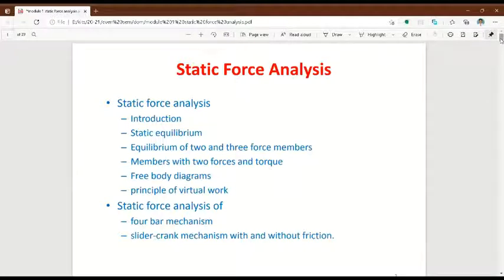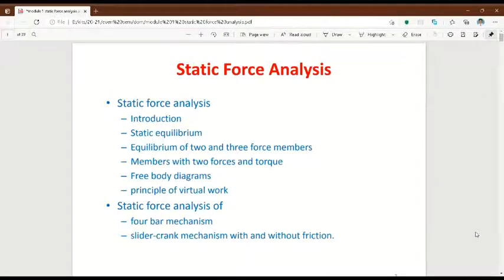Even for this, I gave the definition and all those things in the first class itself. Static force analysis: in static force analysis, we will not be considering the cause for the motion. But in dynamic force analysis, we will be considering the cause for the motion. Also, in static force analysis, the summation of forces or summation of torque will be zero.